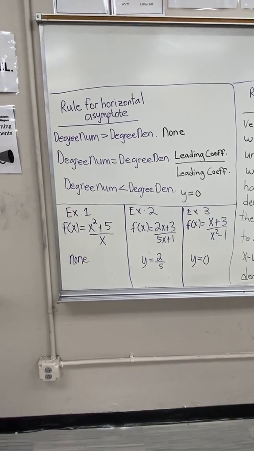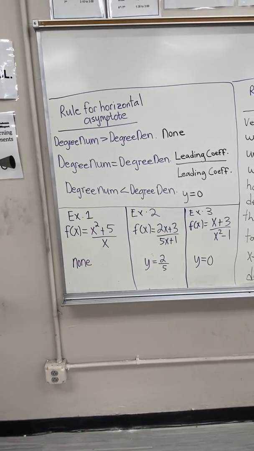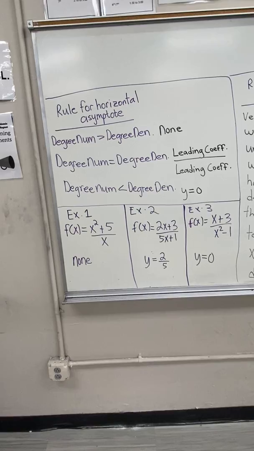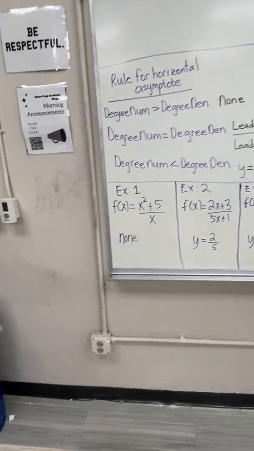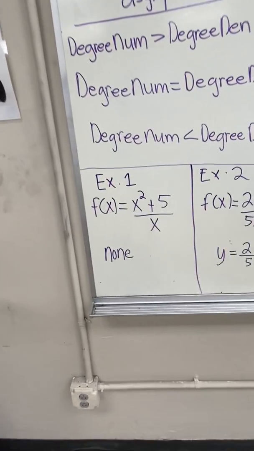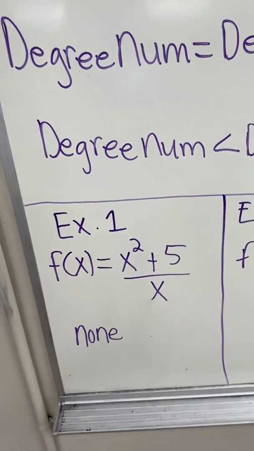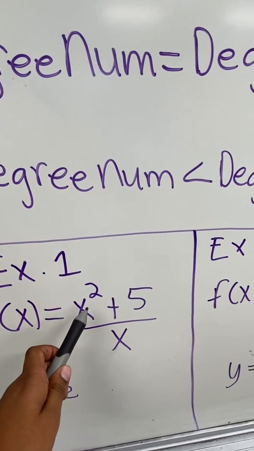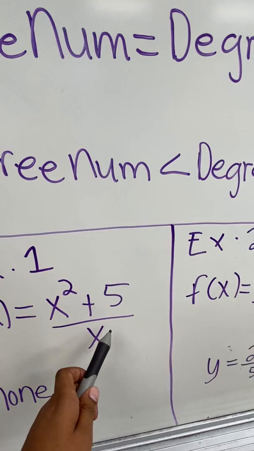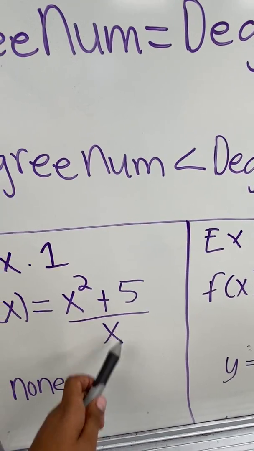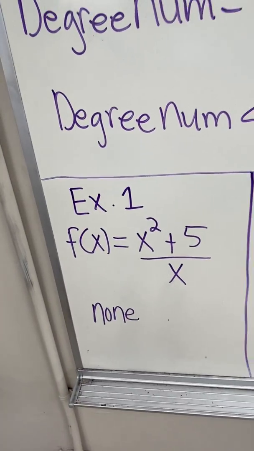These are the rules. When the degree of the numerator is greater than the degree of the denominator, then there will be none. If you look at example 1, that's an example. The 2 is the degree on the top, and then the degree of this x is gonna be a 1. So that's why there is none.